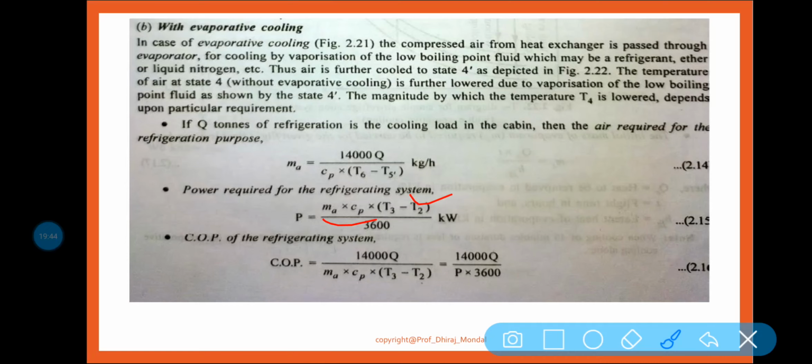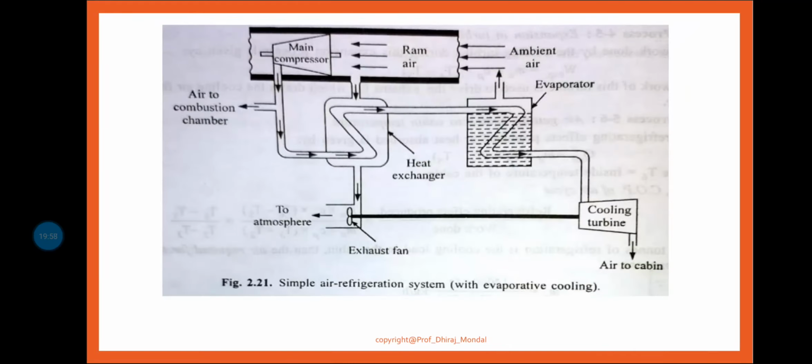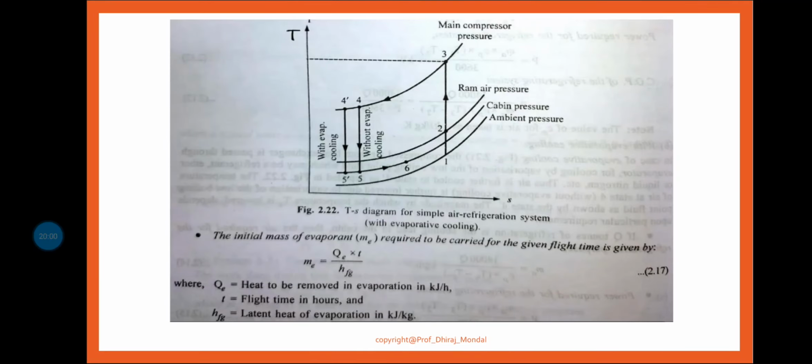COP you can see is 14,000 Q by m Cp delta T, and this is all about the COP, 14,000 Q by power into 3600. So this is all about the without evaporative cooling, and with evaporative cooling. So ultimately you can see what the difference is.